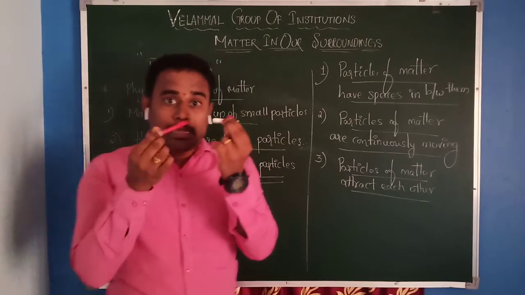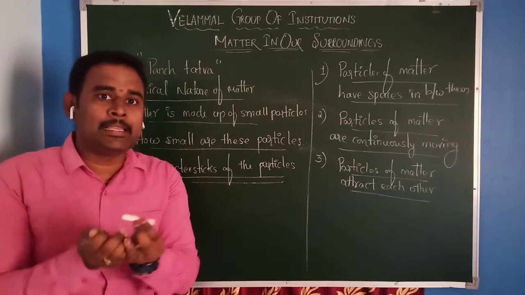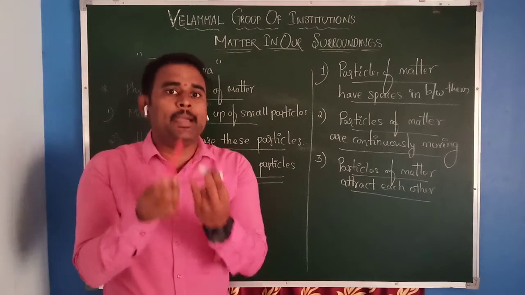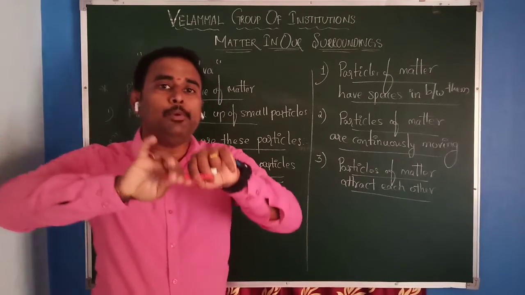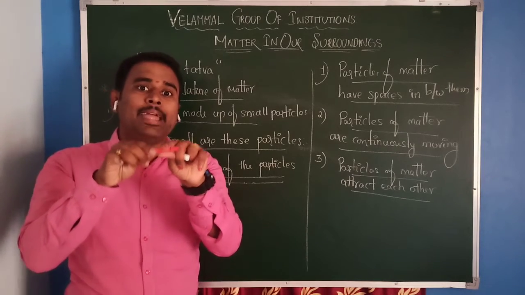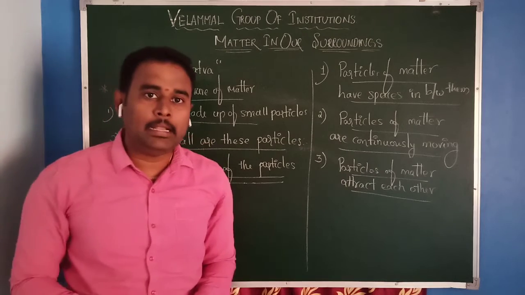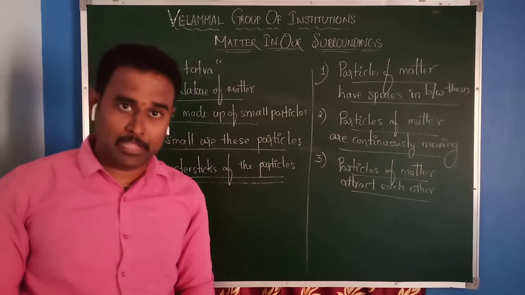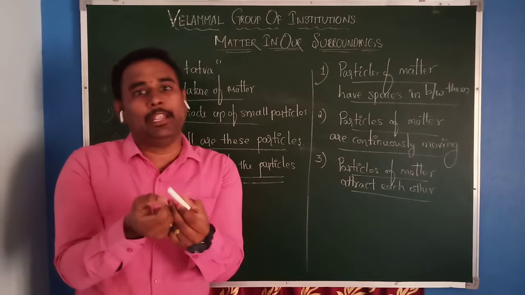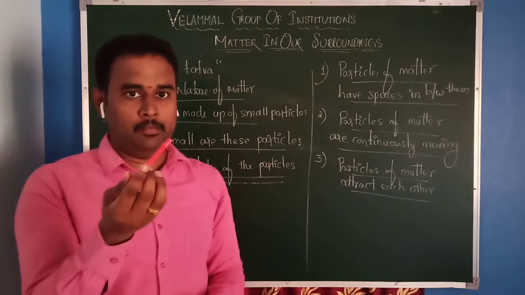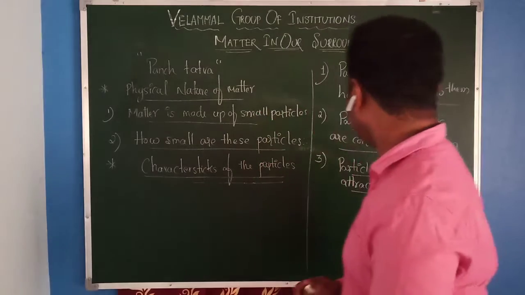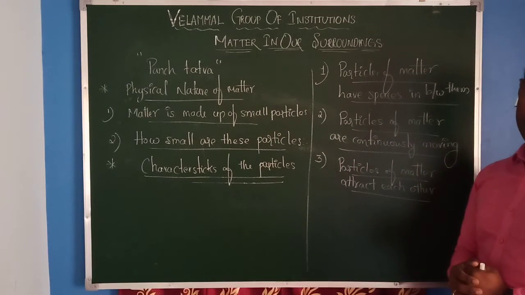But the attraction force between the particles inside the chalk piece is different from that in the pen. I can't break the pen because the particles are more attracted in the pen, but there is less attraction force between the particles inside the chalk piece. Therefore, I can easily break a chalk piece instead of a pen. Based on this example, we can conclude that particles of matter attract each other.